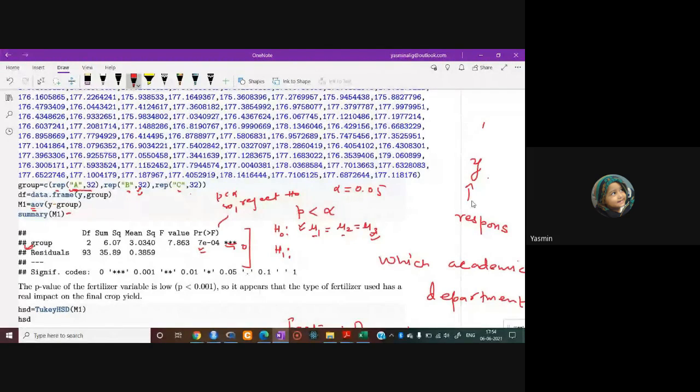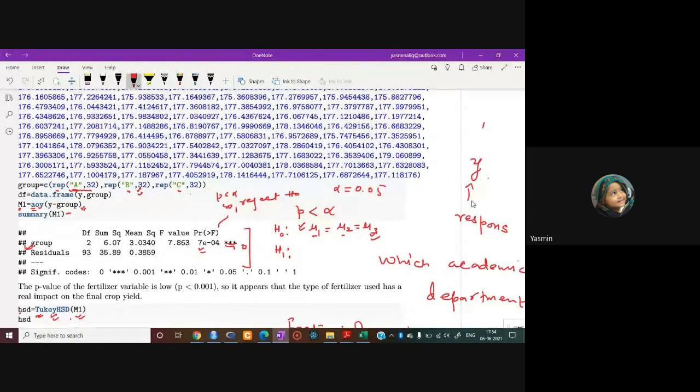So the function for the pairwise comparison is simply TukeyHSD. TukeyHSD is the function, right? And within the function, you have to write the object name of the model where you perform analysis of variance. Here we performed the analysis of variance, and this command has been assigned the object name M1. So you have to write this object name in the TukeyHSD function. I am giving the object name of this command as HSD.